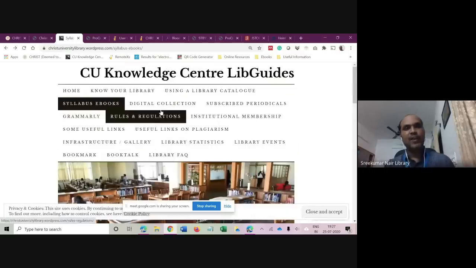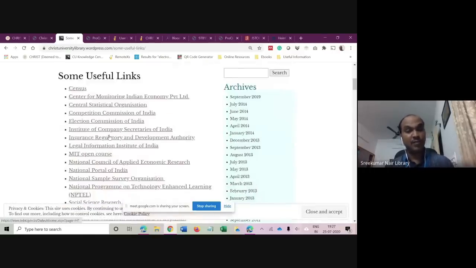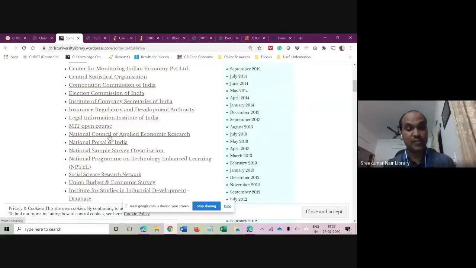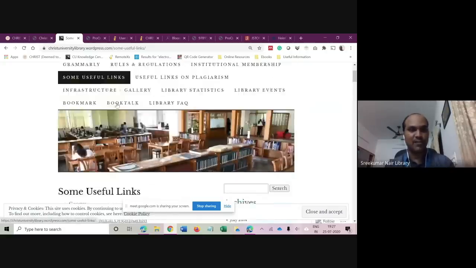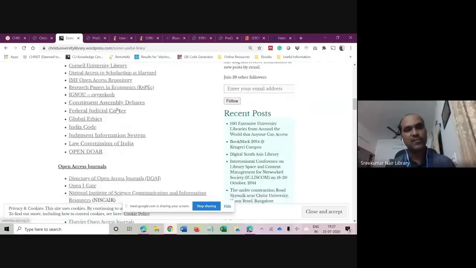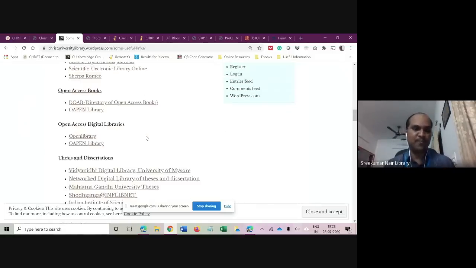Similarly, you will find more useful links here. If you want to access some of the resources which are free, you don't need any university credentials or anything like that. You can come to these useful links, where you get links to many resources which are free to use. Say open access books. This has close to 3,000 to 4,000 open access books, all university published books, open to all. You don't need any credentials. You can directly use it from your home.